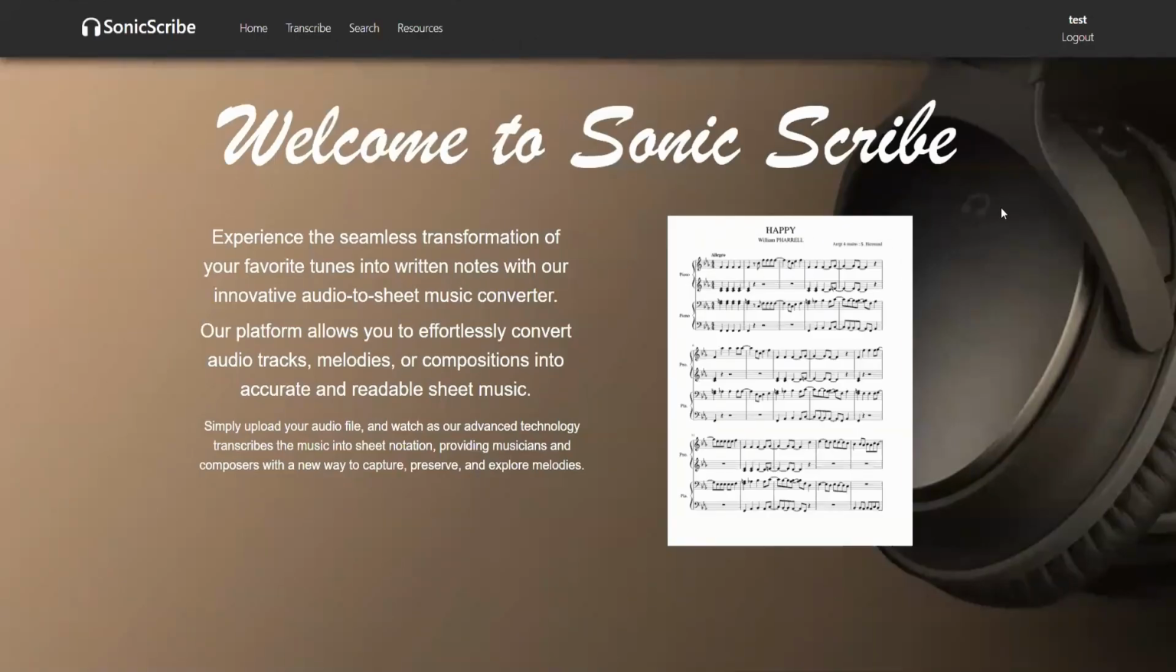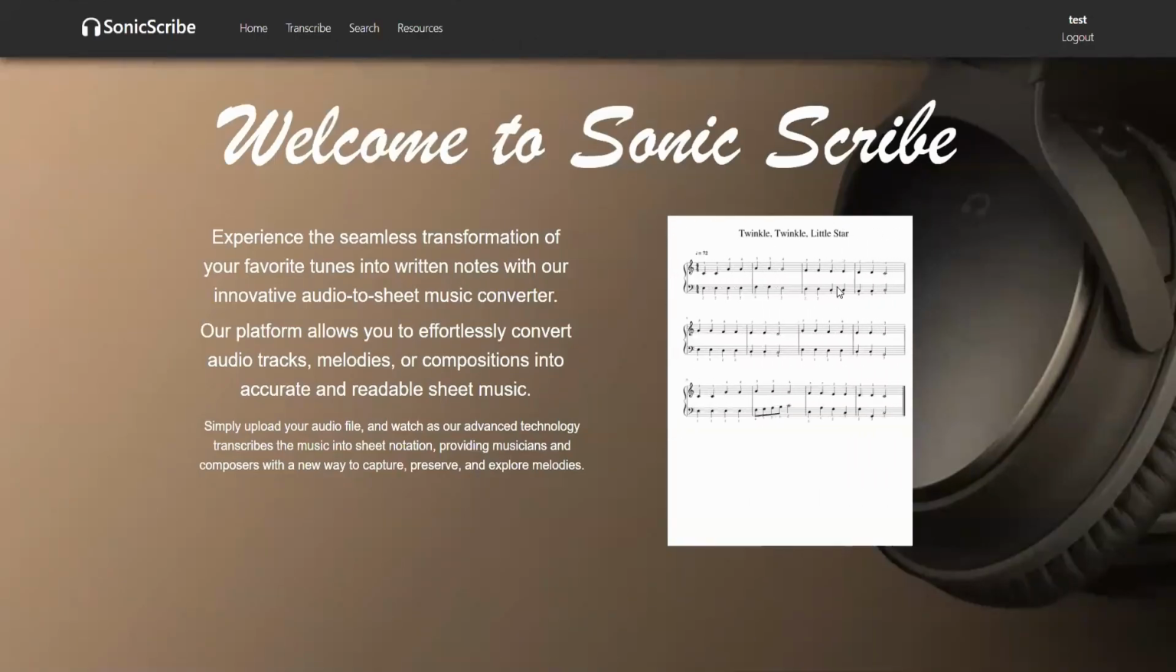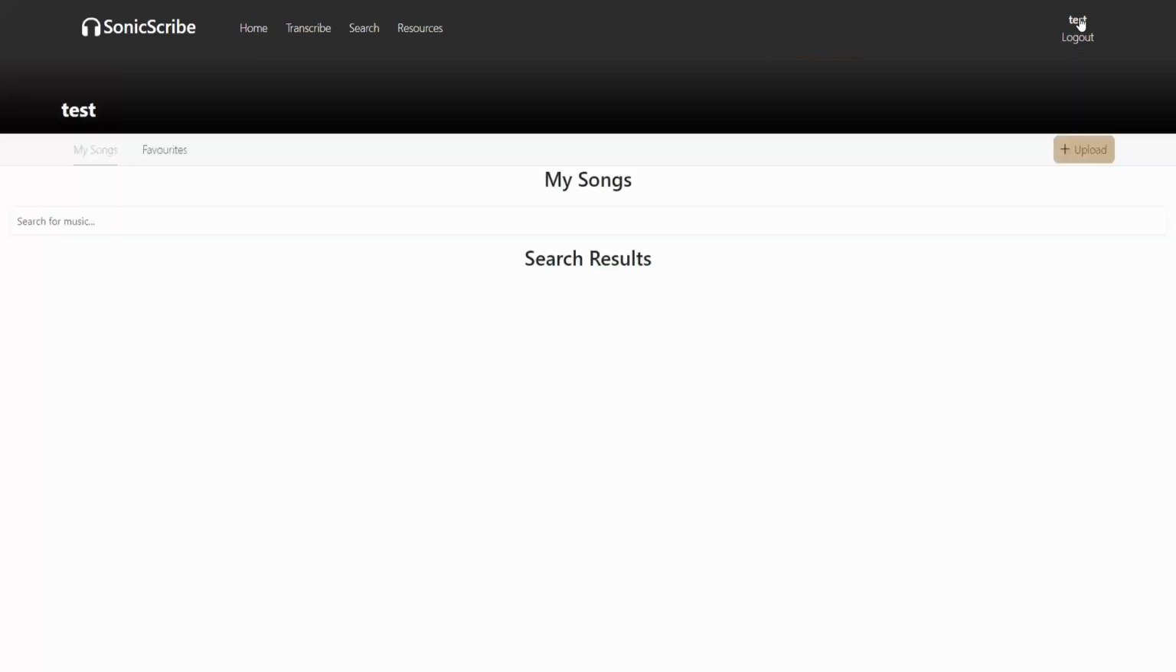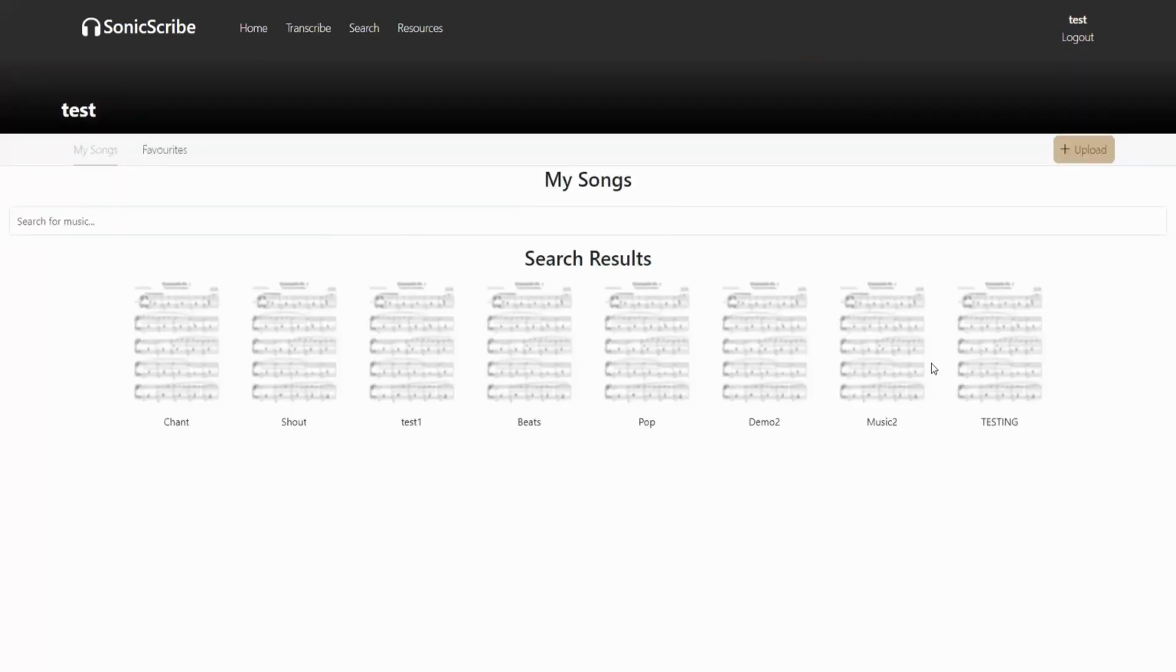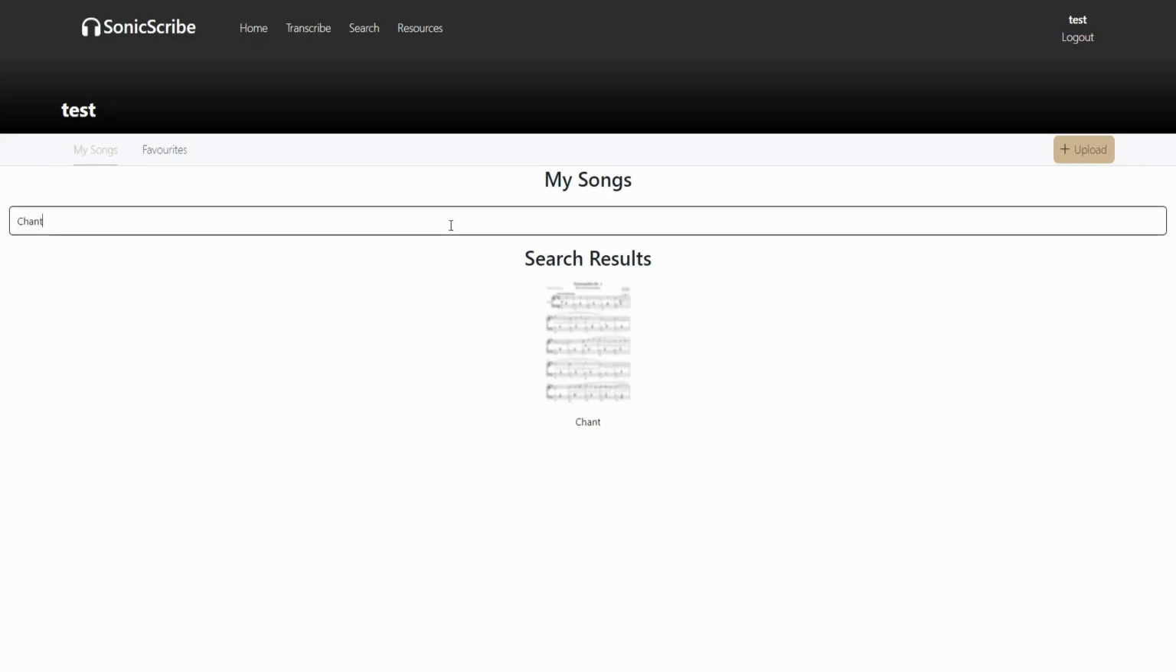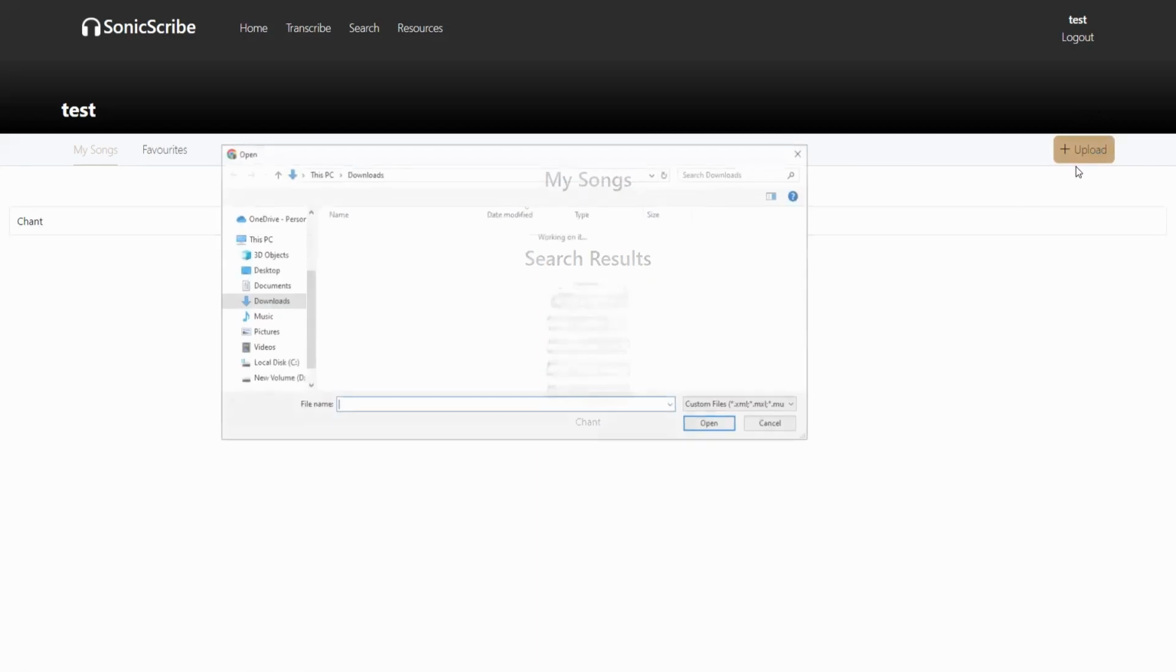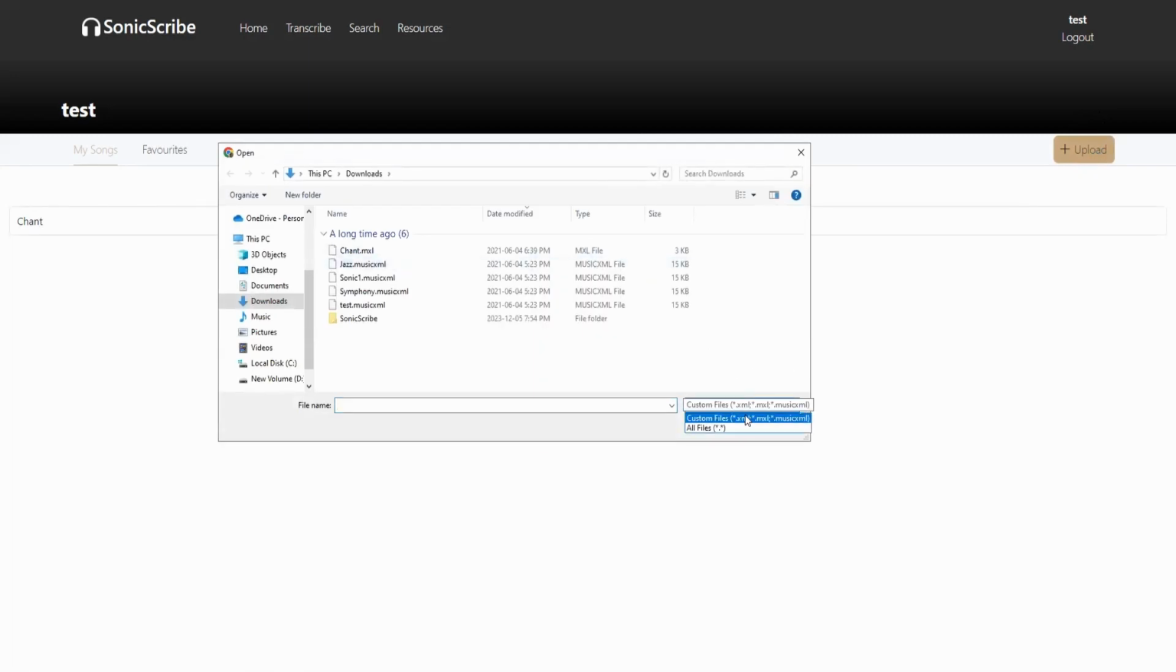All right, so once users are logged in on the web application, in the top right corner, they can click on their account, and here they can view their currently uploaded songs. They can also decide to search through them. So for example, chant, and the search results show chant. If a user decides they want to upload a new song, they can click on the upload button in the top right corner. And here they can upload XML files, MXL, MusicXML.